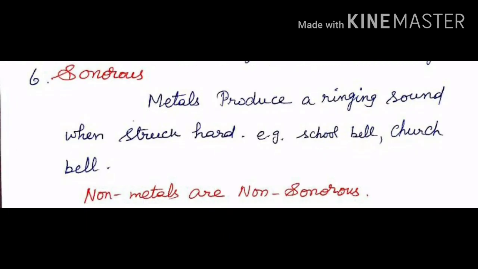Metals produce a ringing sound when struck hard. For example, the school bell, church bell and temple bells produce sound when hit hard. So metals are sonorous in nature. The property is called sonority. But non-metals are non-sonorous.